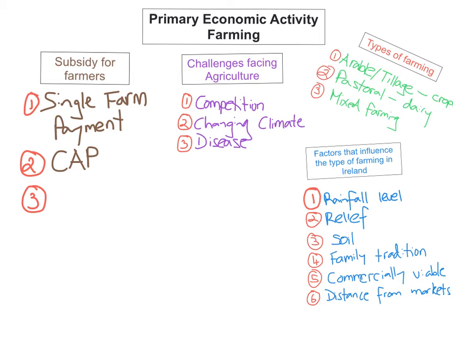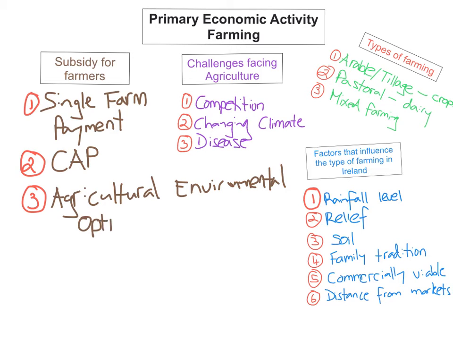The third subsidy that the EU gives to farmers is the Agricultural Environmental Options Scheme.